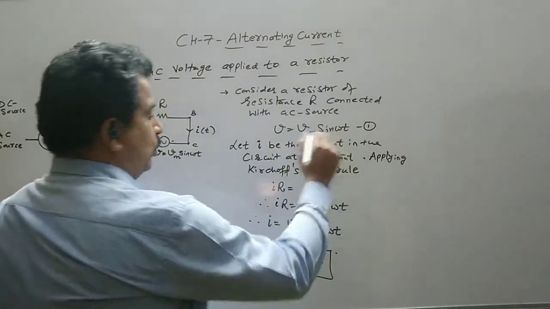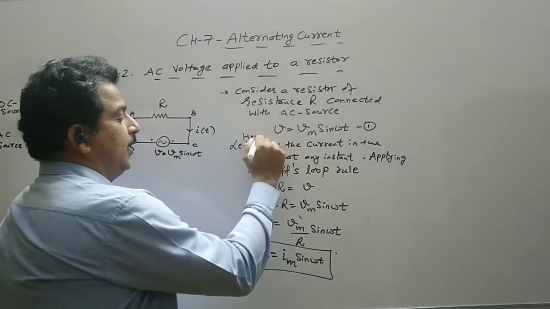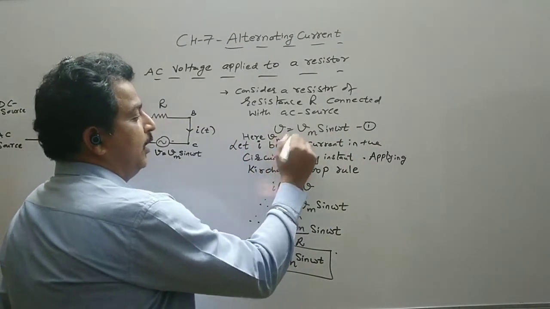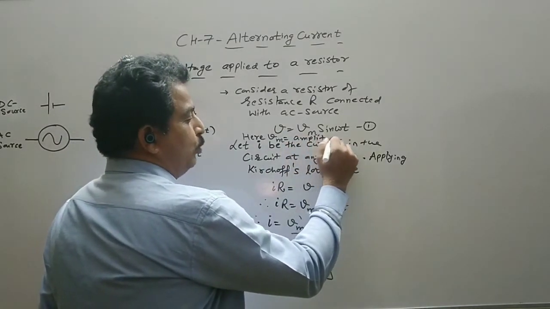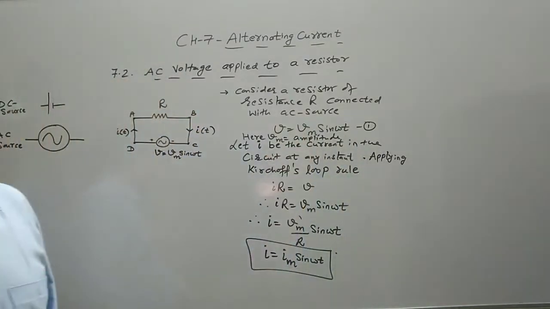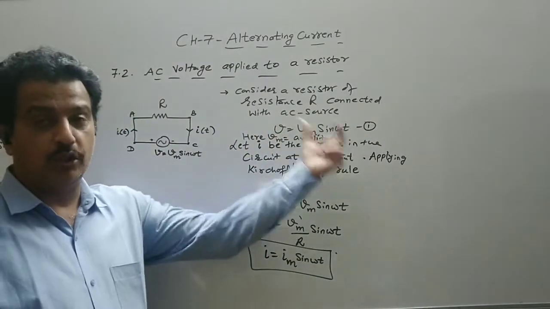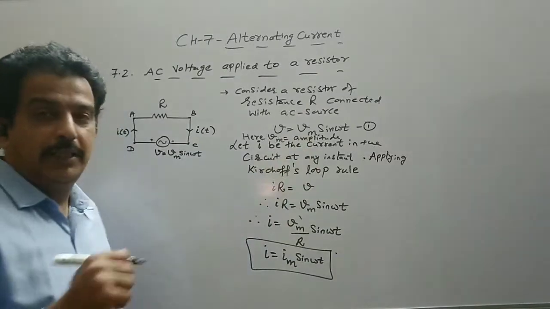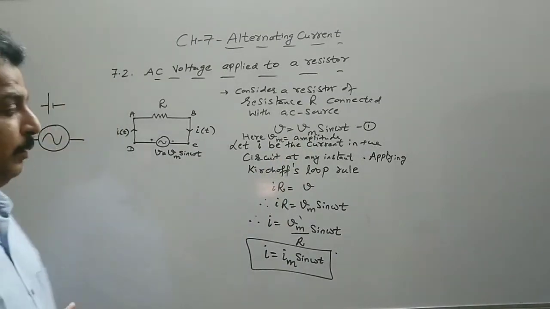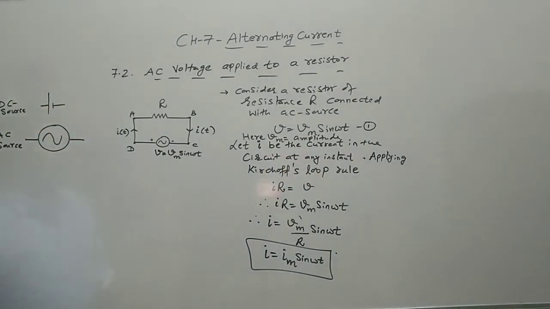So here we can write Vm is equal to the amplitude, or you can write the maximum value of voltage V. But because the circuit is oscillatory, or it is a function of sine, we write amplitude, and you know amplitude is the maximum displacement on either side of the mean position.